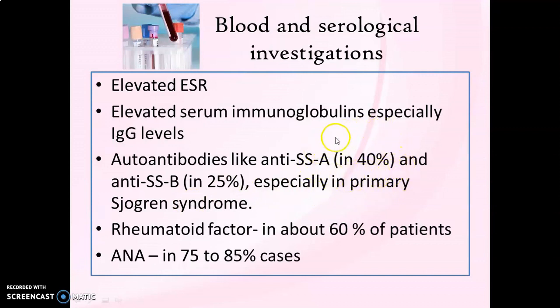Anti-SSA is seen in 40% of cases of primary Sjogren syndrome, and anti-SSB is seen in 25% of primary Sjogren syndrome cases. And there is presence of another factor known as rheumatoid factor in about 60% of patients affected with Sjogren syndrome. The presence of rheumatoid factor is irrespective of whether the patient has rheumatoid arthritis or not. Even if the patient doesn't have rheumatoid arthritis, in Sjogren syndrome there may be presence of rheumatoid factor. Similarly, anti-nuclear antibodies are also present in 75 to 85% of cases.